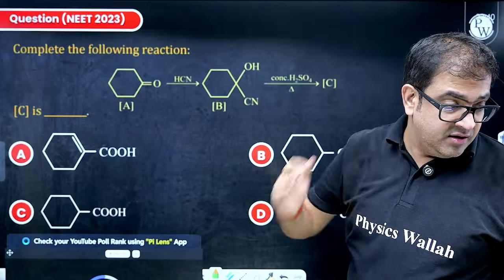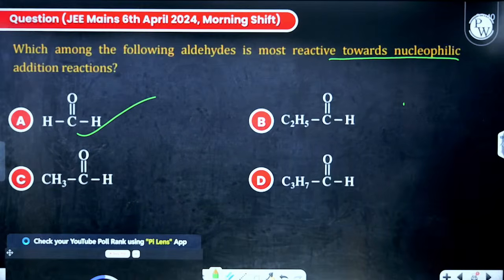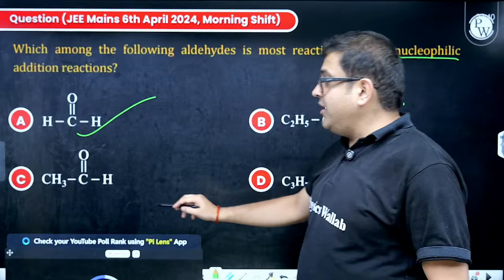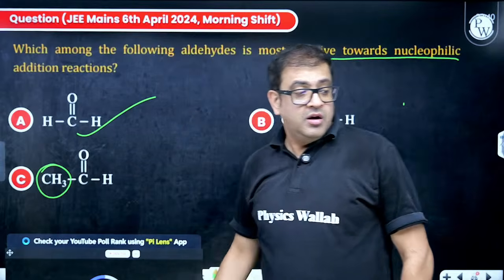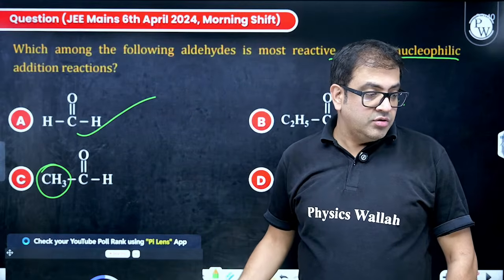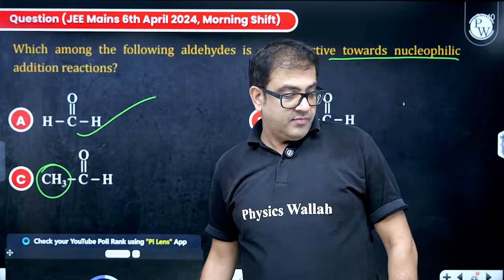Why not C? Muskan is asking, why not C? Beta, this is having plus I, no? Plus I also and hindrance also. So obviously it will not be C. I hope you got it.